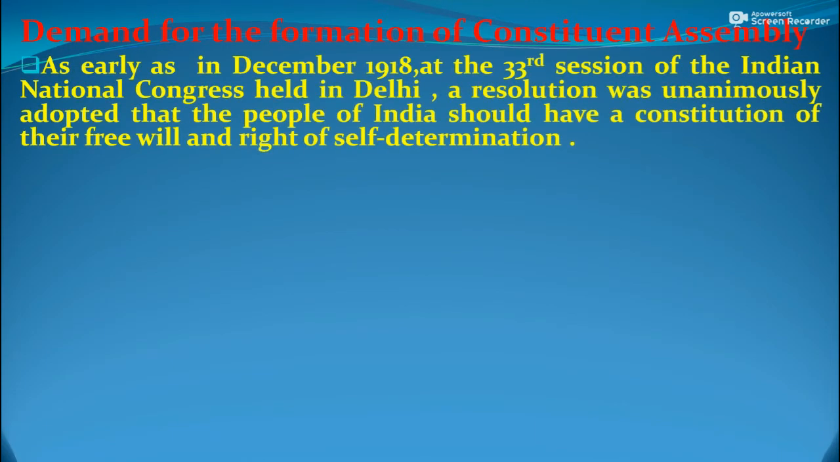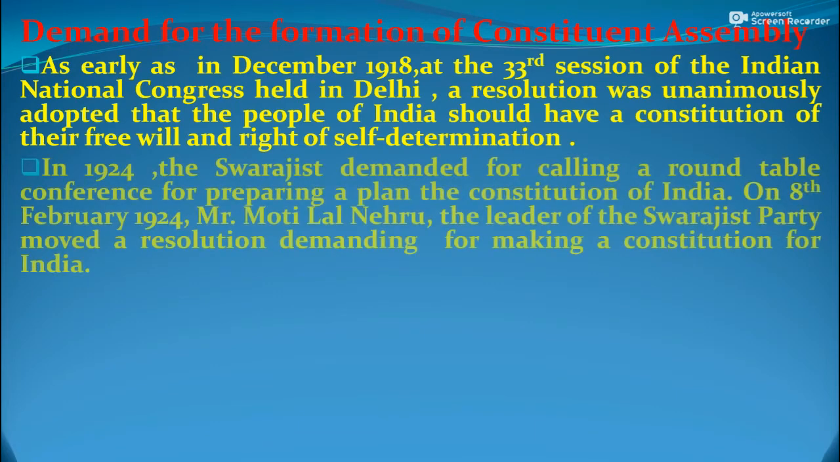As early as December 1918, at the 33rd session of the Indian National Congress held in Delhi, a resolution was unanimously adopted that the people of India should have a constitution of their own, with free will and the right of self-determination. In 1924, the Swarajists demanded calling a roundtable conference for preparing a plan for the Constitution of India.